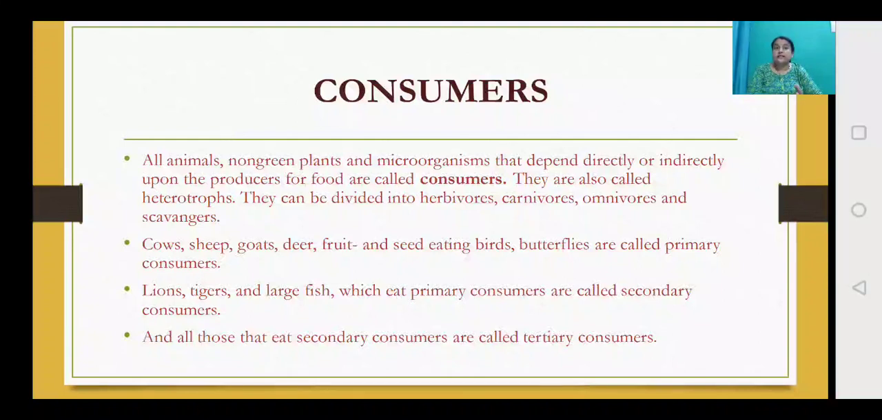Hope you all know these terms. Herbivores are those who feed on green plants, the herbs. Carnivores are flesh eating animals, omnivores eat both plants as well as animals, and scavengers feed on dead remains and other things. Cows, sheep, goats, deer, then fruit and seed eating birds, butterflies, they are all primary consumers. Then the lions, the tigers and the large fish which can eat primary consumers are called secondary consumers, and all those that eat secondary consumers are called tertiary consumers.